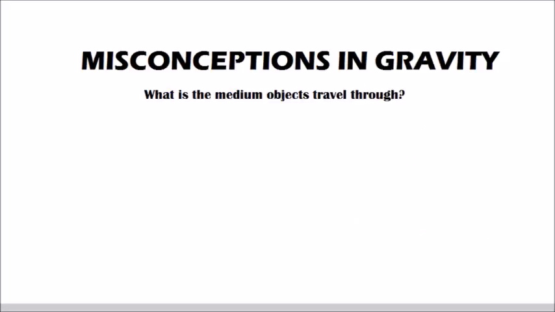The medium falling objects travel through is known as air. When an object falls to the ground, it constantly runs into air particles. This continuous collision causes the object to slow down, as follows. This upward force is called air resistance.